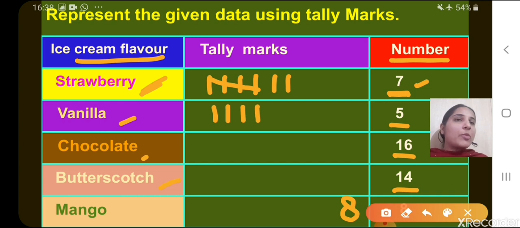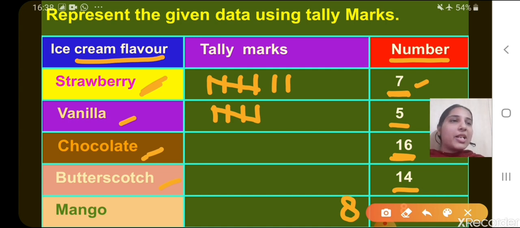Now for the fifth observation, we will draw a line crossing the four vertical lines. Isn't it? Okay. Now let's see chocolate. Chocolate flavor is liked by 16. So let's represent this as well using tally marks.